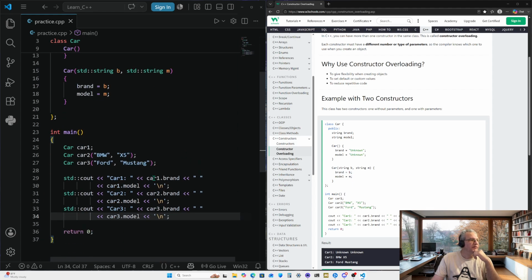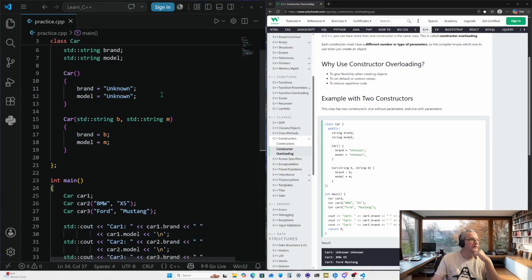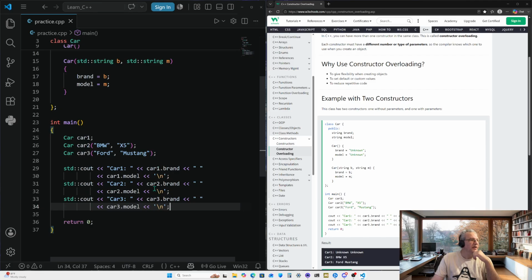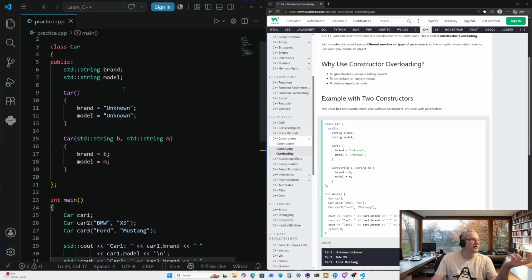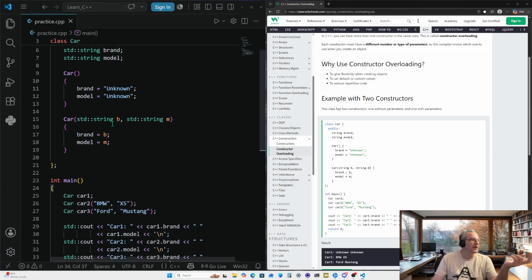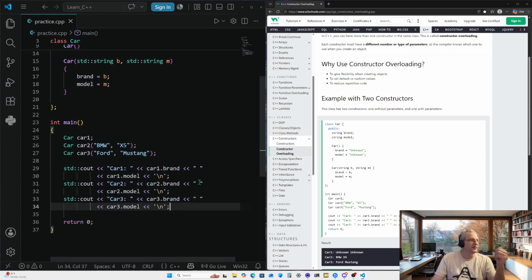The next two cars, car 2 and car 3, are not going to call the default constructor. They're going to actually have arguments set. So we're going to end up with, in the output for 2, BMW and X5, and output 3, Ford and Mustang. In this case, we don't have a year, but if you wanted to add a year, you can add an integer year, declare it, and then have unknown there for the year, and then have another variable here for year as well, setting up another parameter for that, and you would just add the years there.